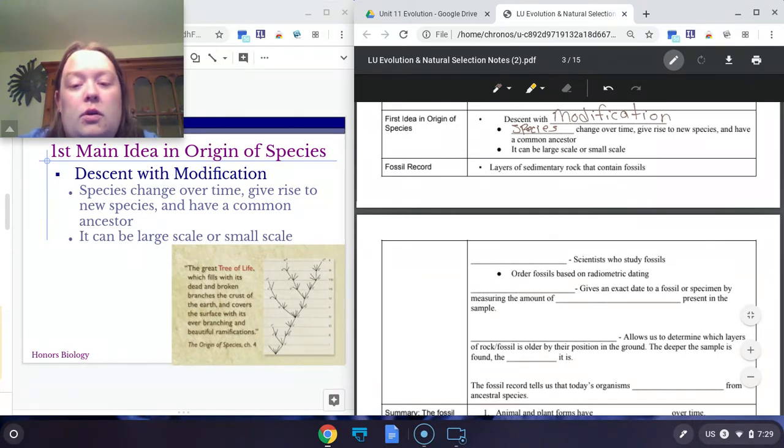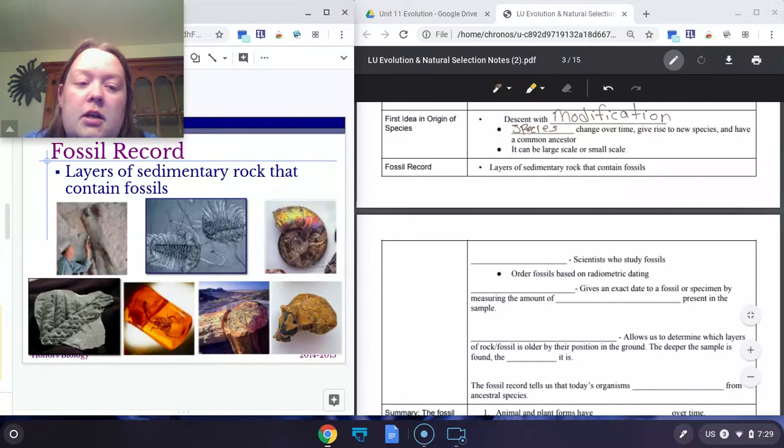And one way that Darwin, as well as other scientists, can study these changes over long periods of time to help support the idea of evolution is by looking at the fossil record. So the fossil record are all the fossils or preserved remains of organisms that were once alive. And typically it's not the whole entire organism. There have been times where there have been entire organisms, but typically it's like the bone structure that can be analyzed from the organism. So you can get an idea of its shape, its bone structure, and some of its general characteristics. And these are found deep within rock.